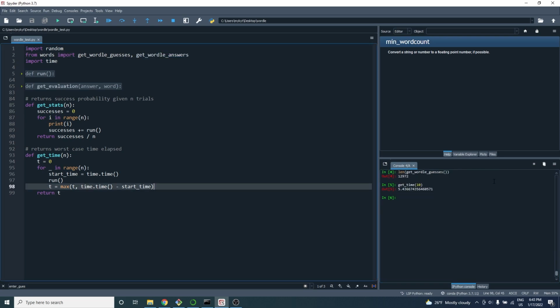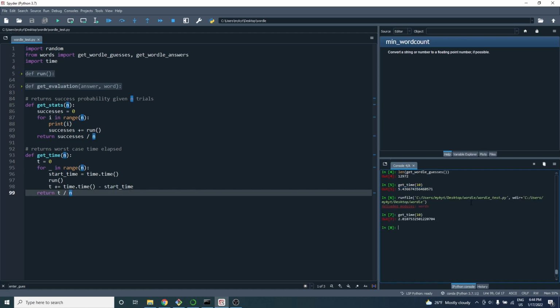So the getTime function shows us that some of the slower Wordle solution attempts take 5.5 seconds, but the average is 2 seconds per Wordle puzzle, which is fairly fast and meets the goal that I set out in the slides.